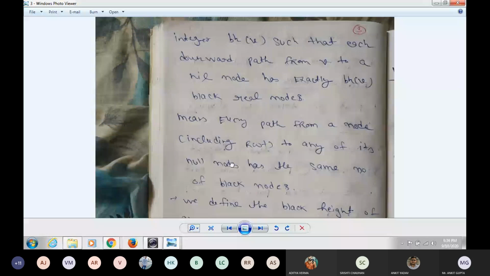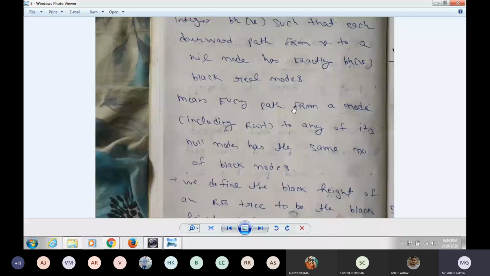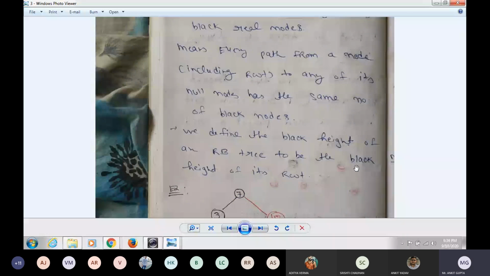BH means black height of node V, such that each downward path from V to a nil node has exactly BH(V) black real nodes. It means every path from a node, including the root node, to any of its nil nodes has the same number of black nodes. It is called the black height. We define the black height of a tree to be the black height of its root.